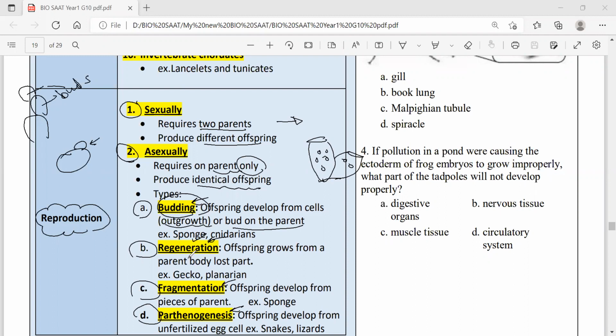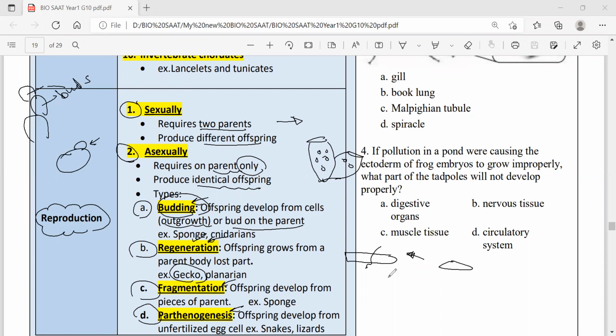Regeneration. What is regeneration? Regeneration is like what happens in geckos. I think all of you have seen geckos before. When we try to throw a shoe at a gecko, it leaves its tail behind and escapes. We don't cut it with the shoe. No, it leaves it, so it distracts us while it escapes.